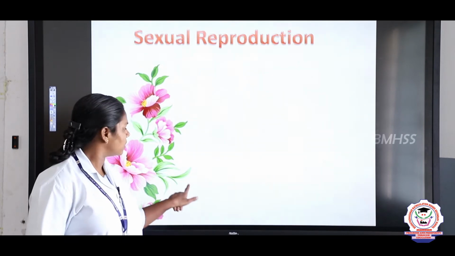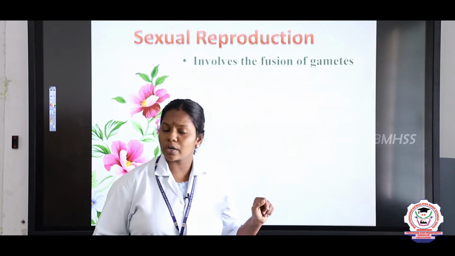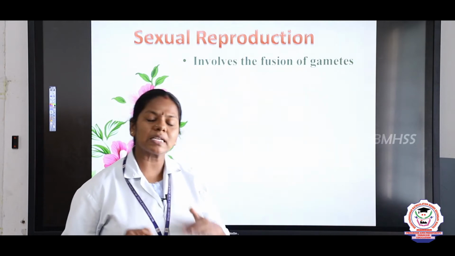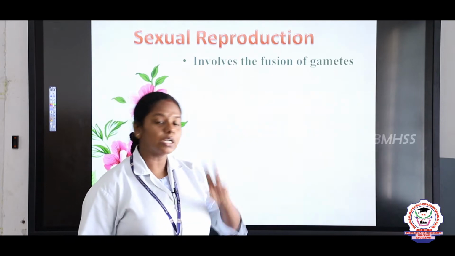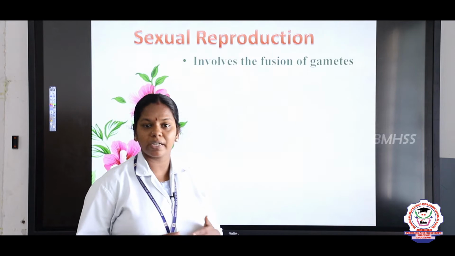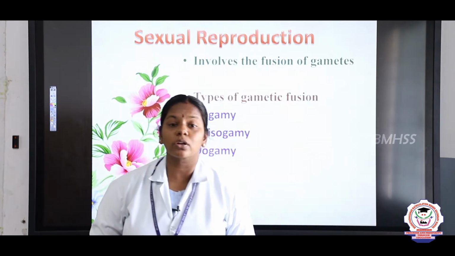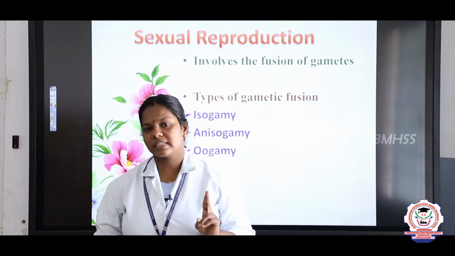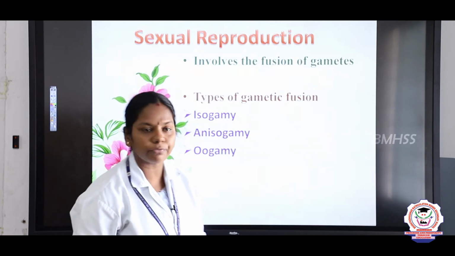What is the definition for sexual reproduction, children? Sexual reproduction involves two gametes, right? In asexual reproduction only a single plant is essential, but for sexual reproduction we need two parts of the plant, one male and another a female gamete. In asexual, gametes are not necessary. So the two processes are, one is the production of gametes and another is the fusion of gametes.